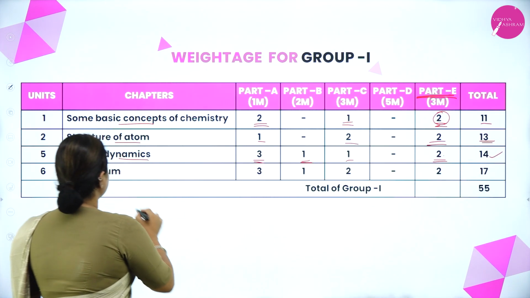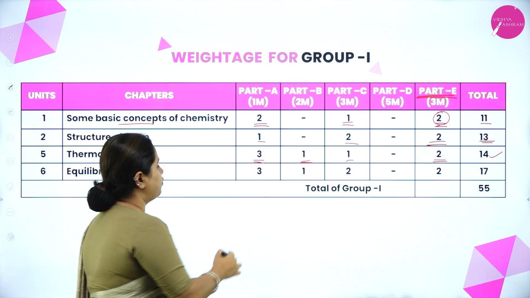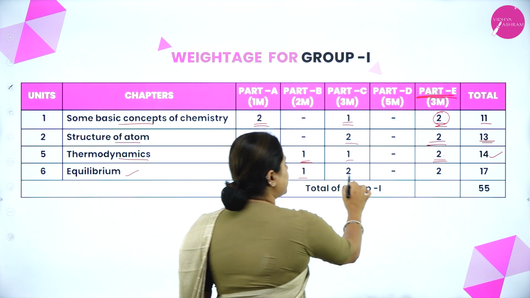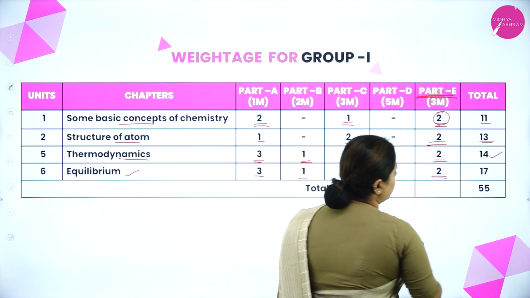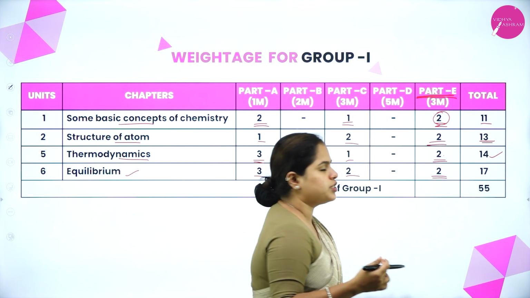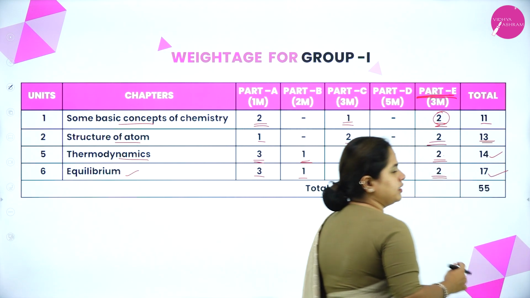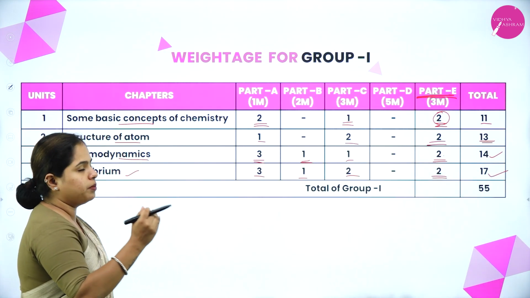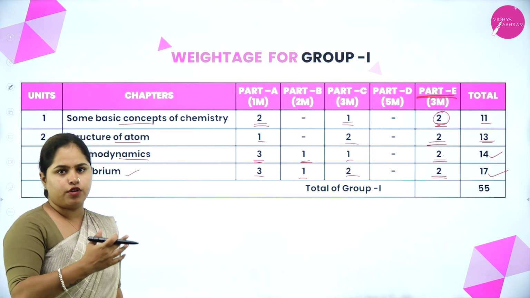Right. Now the last one is equilibrium, wherein you will have 3 1-mark questions, 1 2-mark question, 2 3-mark questions, and again 2 3-mark questions from part E, that is numericals, total of 17. So this is the weightage of each section, that is part A, part B, part C, part D, and part E from these chapters.